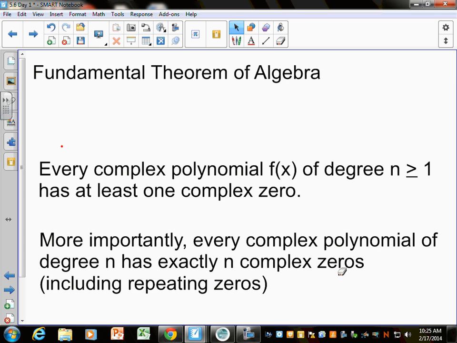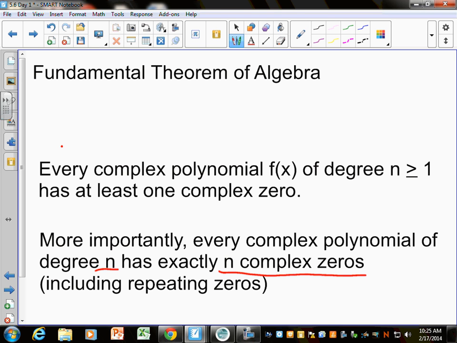Every complex polynomial of degree n will have exactly n complex zeros. Now that's including imaginary, right? Because complex can be imaginary. So that's why in what we did last week, sometimes we didn't find all the zeros, because we didn't do the imaginary. But whatever the degree is, you will have that many zeros. So a degree 5 will have 5 total zeros. A degree 3 will have 3 total zeros.